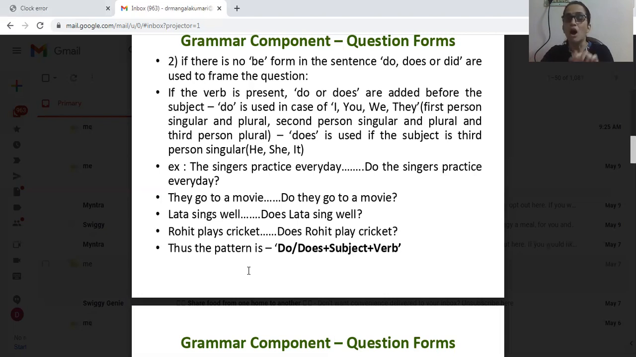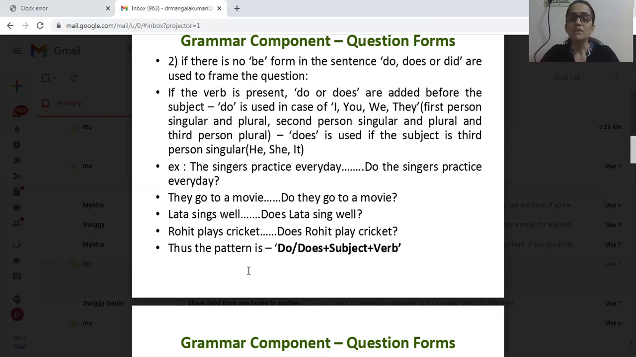This is the statement. How to change this into a yes or no question? Change the order here also. Put the verb first, then the subject. Invert the subject and verb. So what happens? Instead of the verb, use do. Here the singers is plural third person, that is why do is used. Do the singers practice every day? It becomes a question. Do is used because the singers is plural and third person.